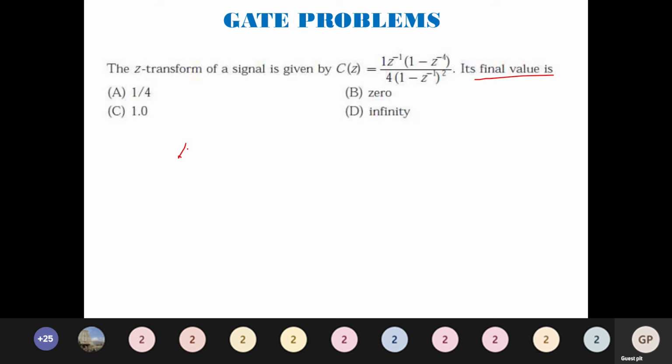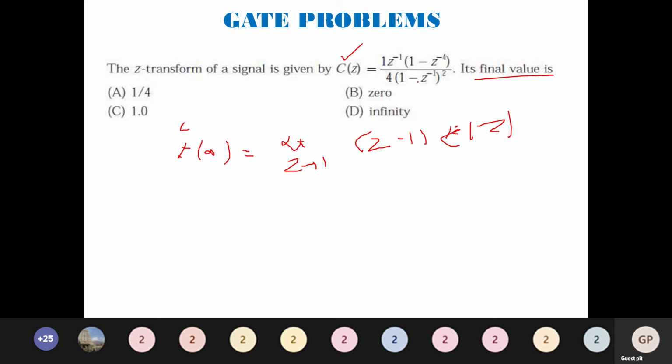F of infinity is asked of us. It is the limit as z tends to 1 of Z minus 1 into F of z. This is the formula. Instead of F of z, here we have C of z, so this is going to be C of infinity and this is going to be C of z.